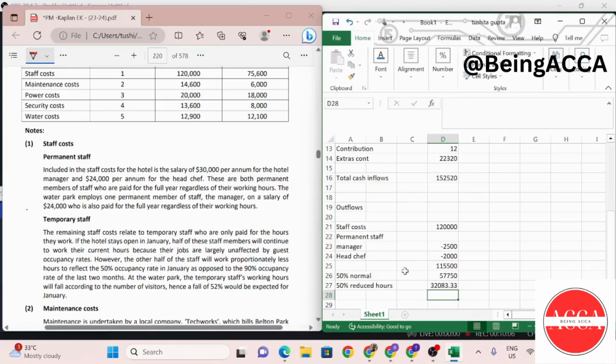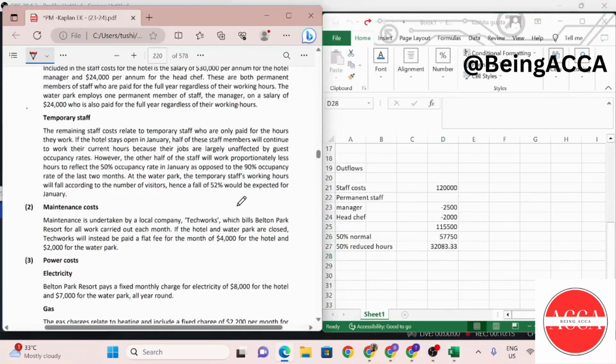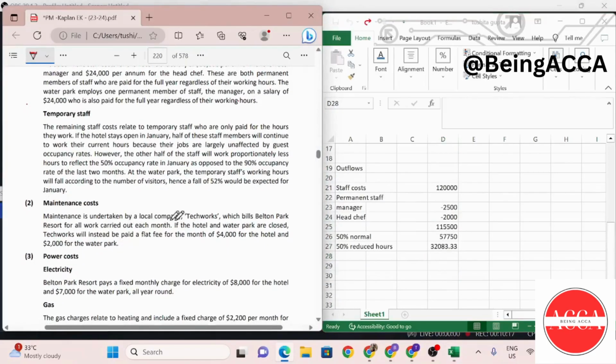Okay, now let's have a look at the next one, which is the maintenance costs. Maintenance cost is undertaken by a local company for all work carried out each month. If the hotel and water park are closed, the works will instead be paid a flat fee for the month of 4,000 for the hotel and 2,000 for the water park.